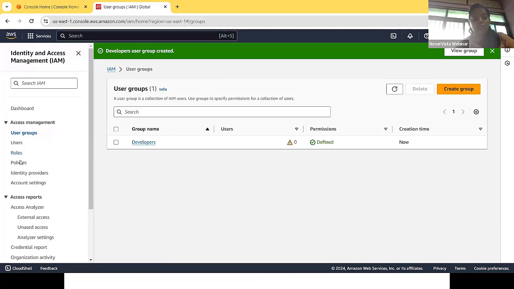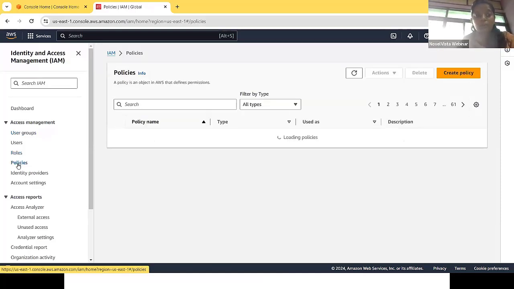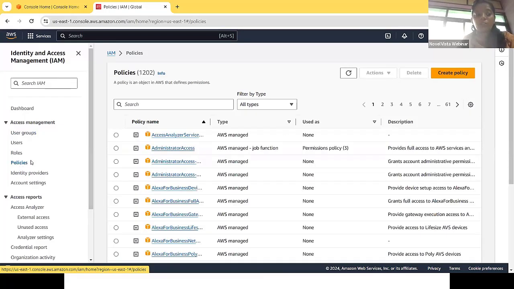Okay, so policies: we have now selected the administrator access policy. So what are policies, guys? A policy is nothing but a set of permissions that we give to a particular user or a group of users. There are 3 types of permissions. First is AWS managed job function permissions.